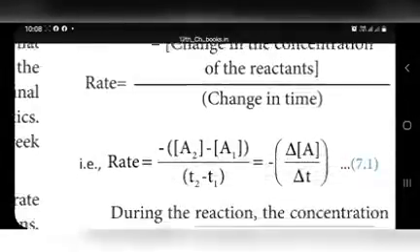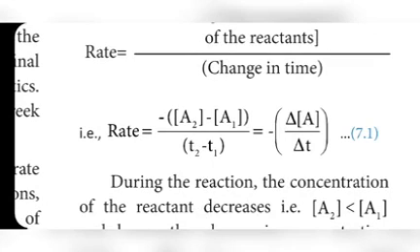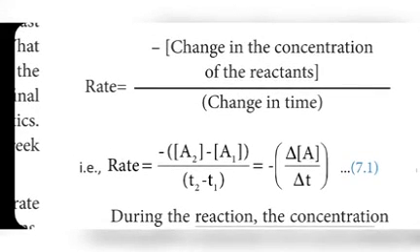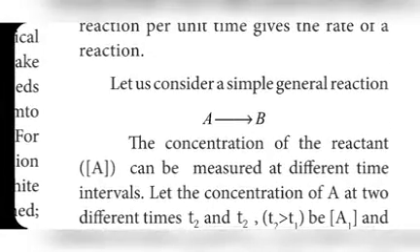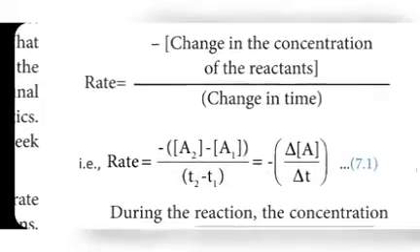A gives B. See, rate is given with a minus, because that formula contains minus. Change means difference, already I told. Change in concentration of whom? Reactant. In this reaction, A is a reactant, so here the rate is given in terms of A.